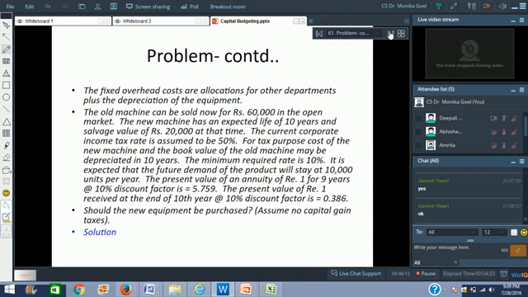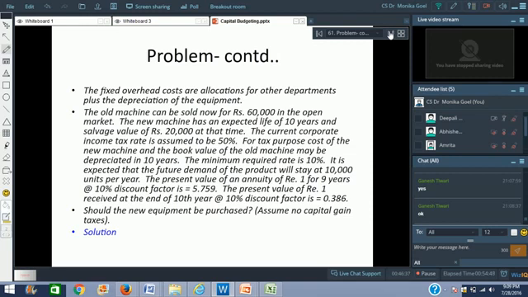Now when we talk about allocations of other departments, whether you keep on using the first machine or you use the new machine, the other department cost is not going to change. So it's only the depreciation which has changed, and that is why the fixed overheads have changed, right? The old machine can now be sold for rupees 60,000 in the open market. So if you decide to sell the machine in the open market, you can get 60,000 rupees.